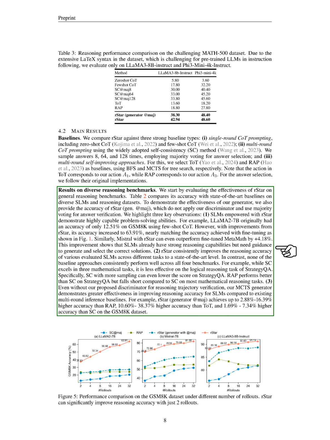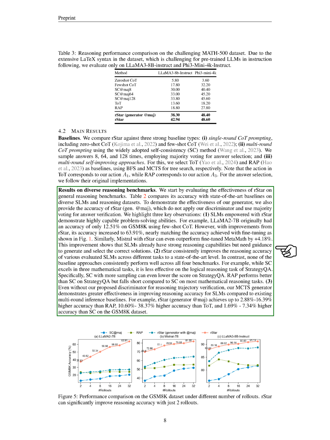Section: Ablation Study. In this section, we conduct an ablation study to assess the effectiveness of our approach under different rollout scenarios. Our method, rStar, utilizes a rollout policy for expanding the MCTS tree. While more rollouts provide additional candidate solutions, they also increase the cost of inference. We compare the accuracy of our rStar with SC and RAP across various rollout counts on the GSM-8K dataset. For SC, we gather solutions based on the number of rollouts and use majority voting to determine the final answer.